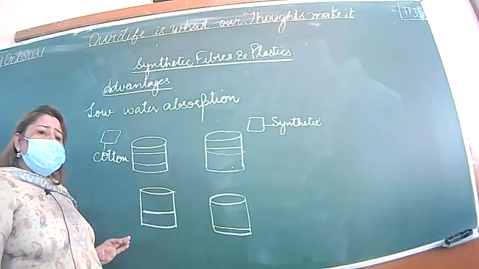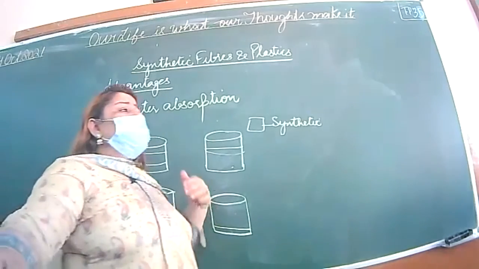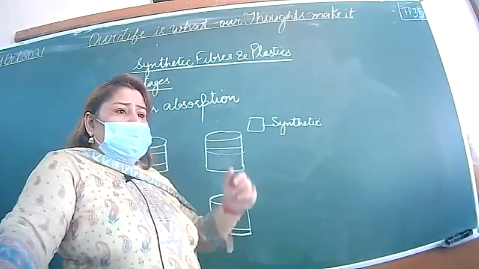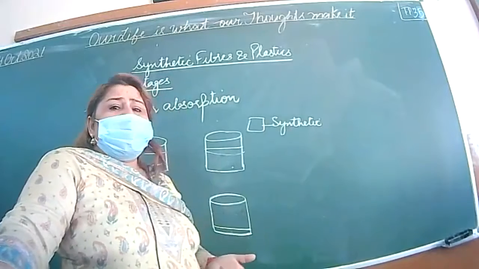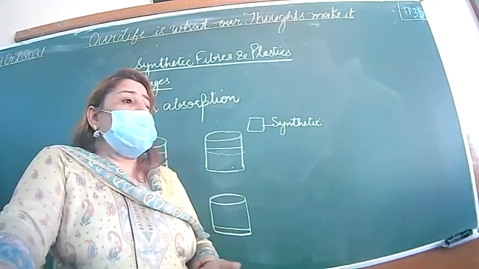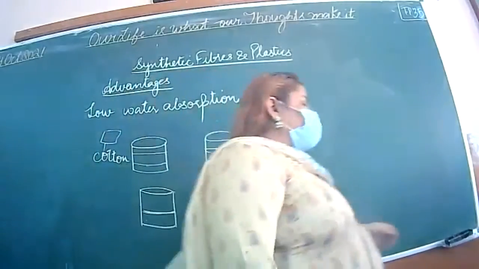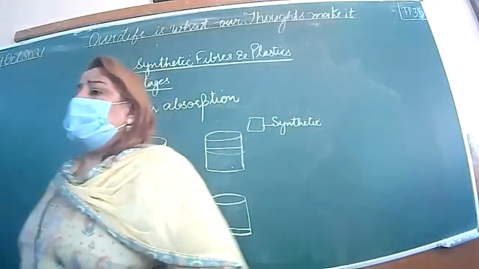Is the point clear to everyone? Or we can also say कि when we spread these clothes to dry in the sun, which cloth will dry quickly? Synthetic, because they absorb very little water. So they dry quickly. These are the advantages of synthetic fibers. Any doubt to anyone?